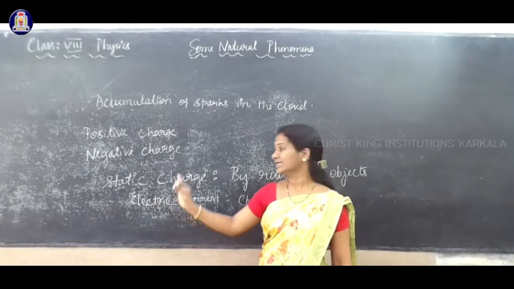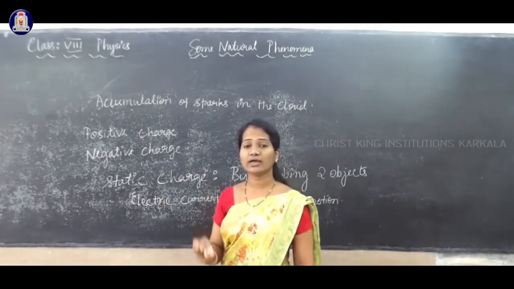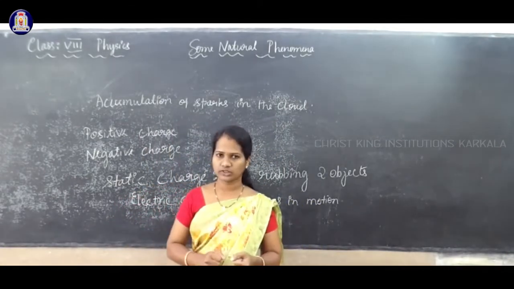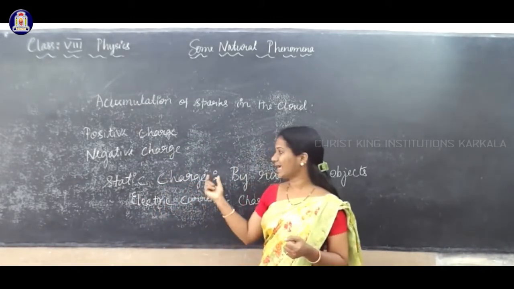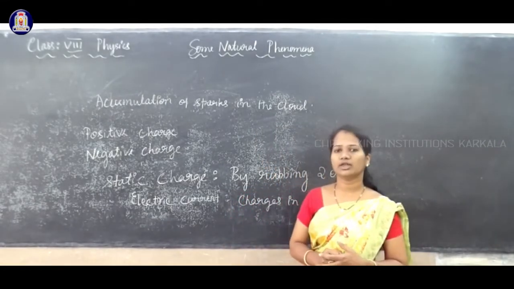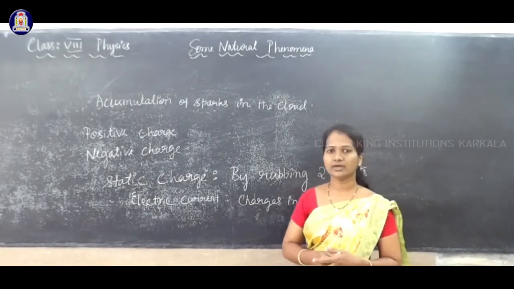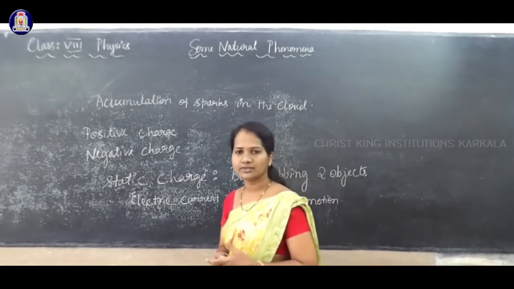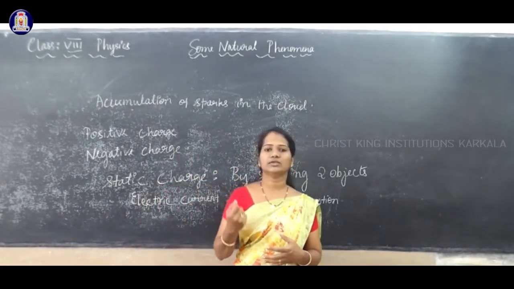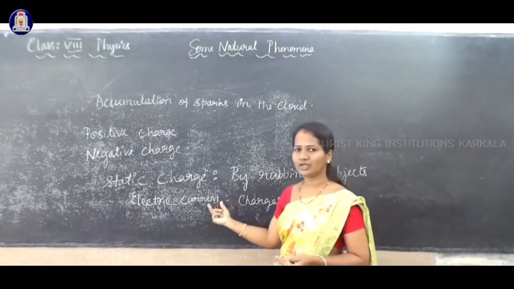So, static charge means the charges produced by rubbing two objects, and electric current means charges which flow. For example, in the conductor or in the wire of the electrical devices which we use at home or anywhere, the charges are flowing from one end to another, and we call it electric current.